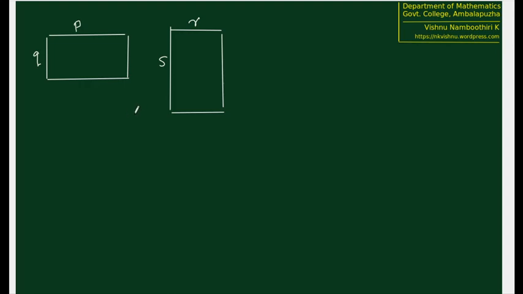So to define a size, if we consider the rectangle example, how do we compare these two rectangles? So we can compare these two rectangles using area, of course. Area is nothing but PQ or RS.